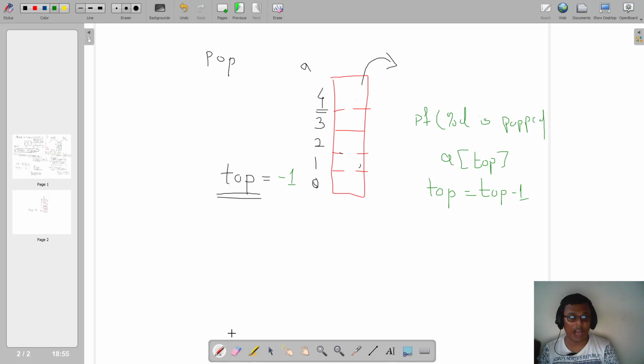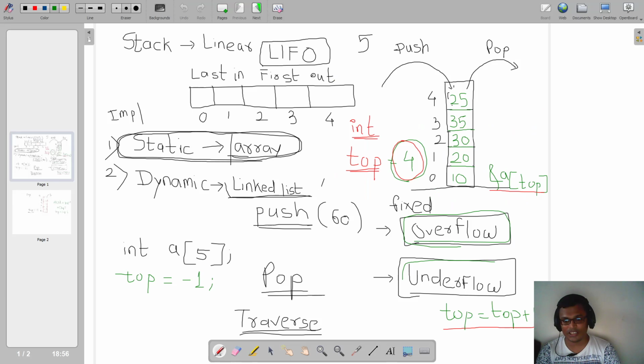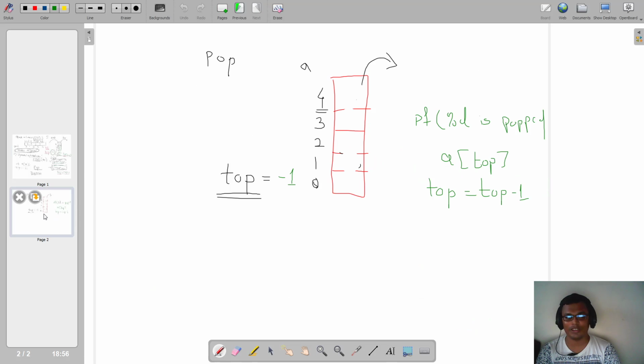Now in this situation, if suppose user is doing a pop again, what will happen? There is nothing to pop. So what is this phenomenon? As earlier we have seen, this phenomenon is called underflow. We need to check that, right? So if the value of top is minus 1, and again if user is trying to perform a pop operation, this goes for the phenomenon called stack underflow. So that we need to check first.